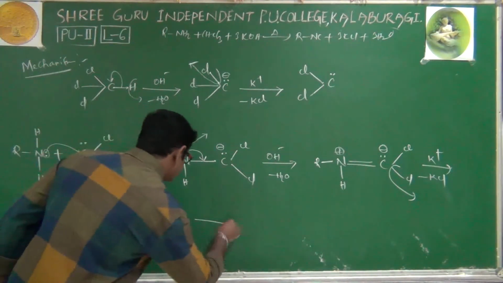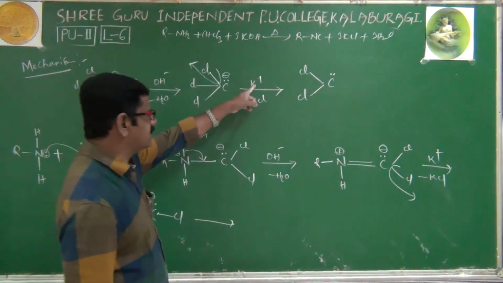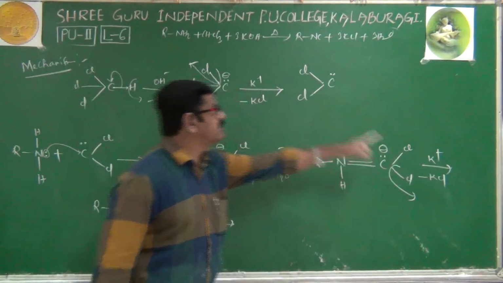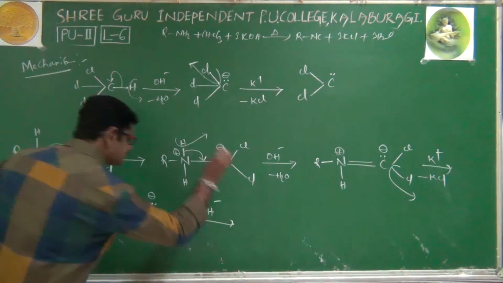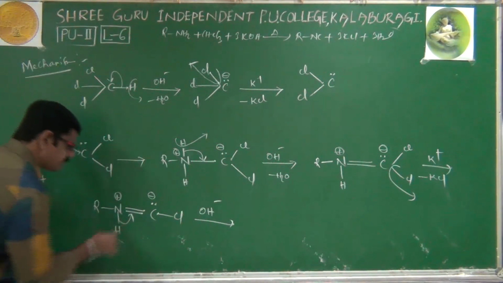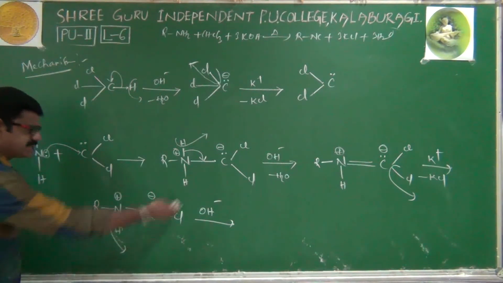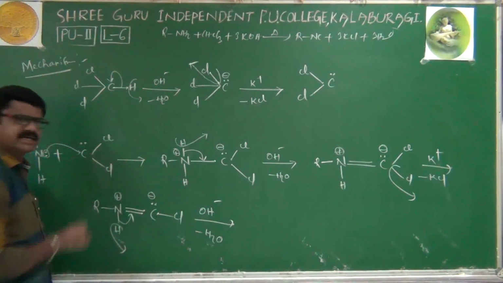Next, till now how many KOH molecules have been used? It is 1 KOH molecule, this is the second KOH molecule, and next, a total of 3 KOH molecules. Another OH minus I am using as the last. Then this bond is again shifted here. This H plus is eliminated as water, H plus as well as OH minus eliminated.